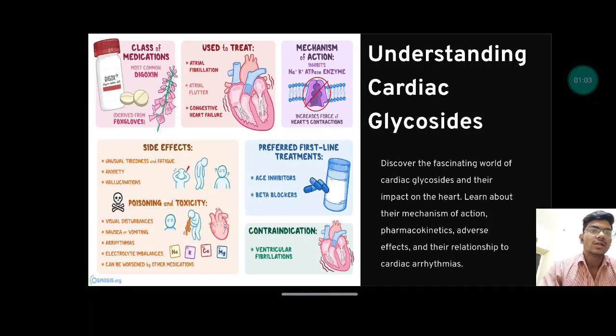So as you can see, we are going to understand the cardiac glycosides. We will discuss the fascinating world of cardiac glycosides and their impact on the heart. We will learn about their mechanism of action, pharmacokinetics, adverse effects, and their relationship to cardiac arrhythmias. What is the relationship of cardiac glycosides with cardiac arrhythmias? How can we treat cardiac arrhythmias with the help of cardiac glycosides? What exactly do the cardiac glycosides do in preventing the disease of cardiac arrhythmias? Let us see.